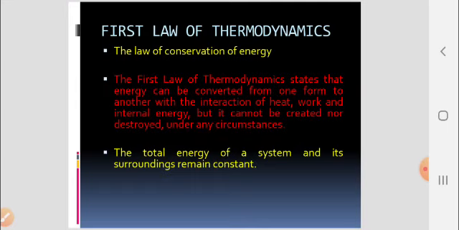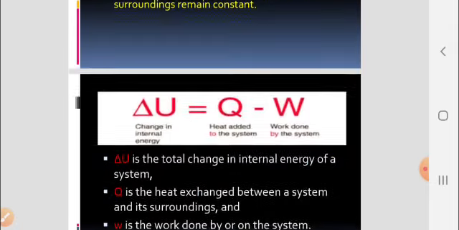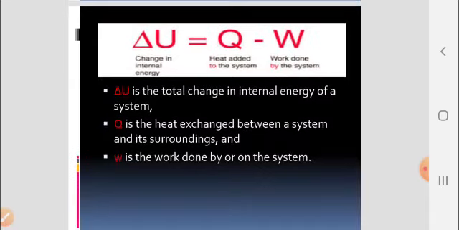Mathematically, the first law of thermodynamics can be represented like this: ΔU = Q − W. What is ΔU? ΔU is the total change in internal energy of a system. Q is the heat exchanged between a system and its surroundings, and W is the work done by or on the system.